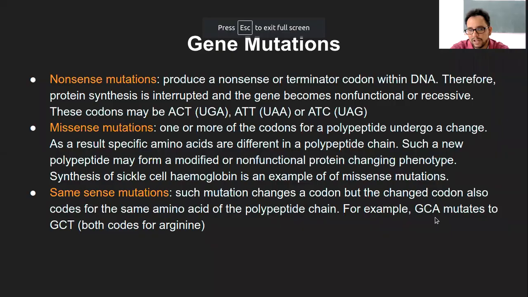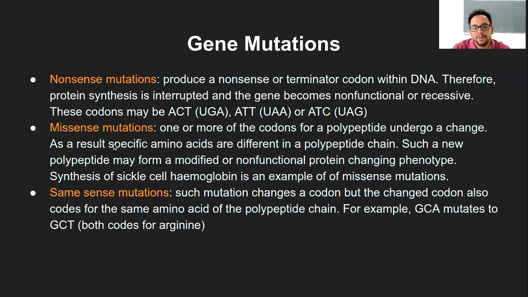So that was the first type, which is called nonsense mutation. And that is what I had shown you. The actual sequences will be T, G, A, T, A. Now I'm reading the complementary versions of this. Here it will be T, A, G, that is what is UAG or TAG. Here it will be TAA or UAA, depending on DNA or RNA. And here it will be TGA or UGA.